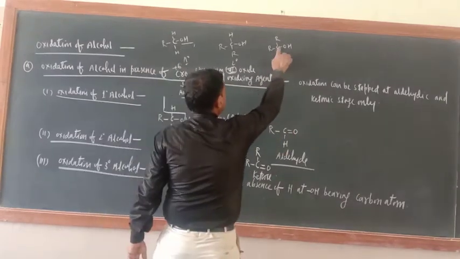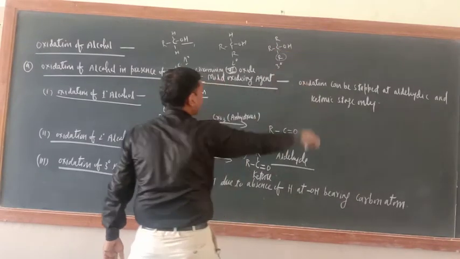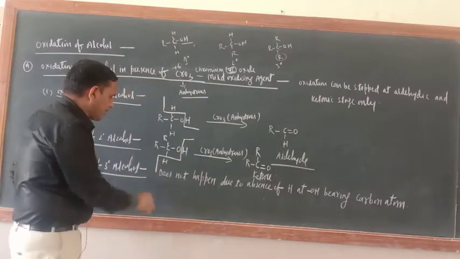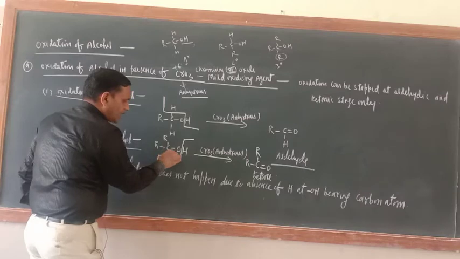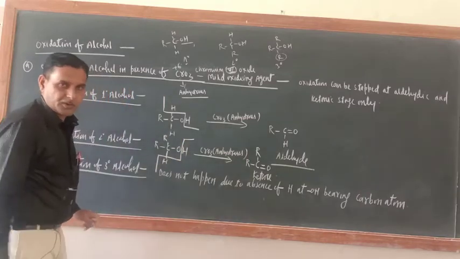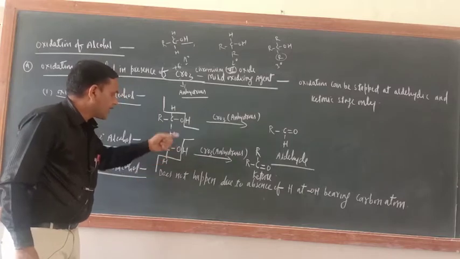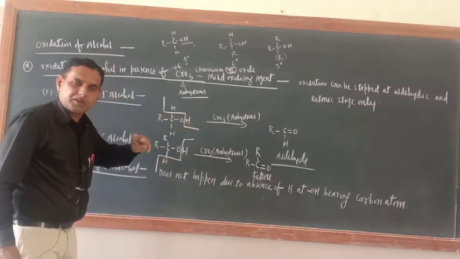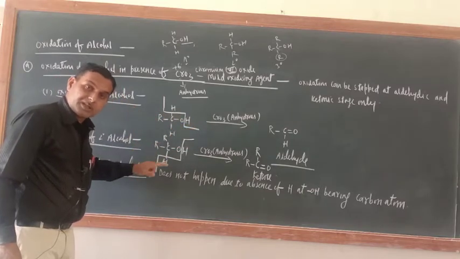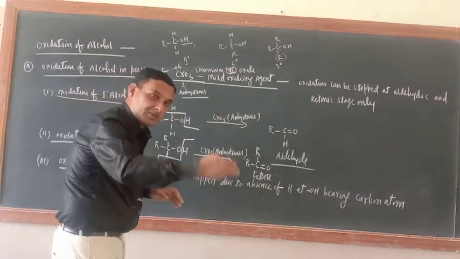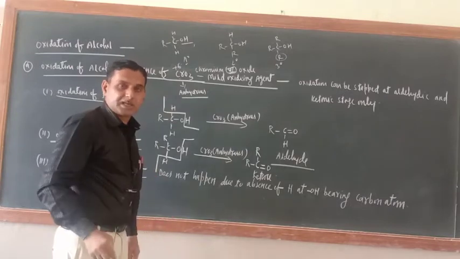Just see here, this carbon atom does not contain hydrogen. During the course of oxidation of alcohol, see how important this hydrogen is. If this hydrogen is removed, then only ketone and aldehyde will be formed. If this hydrogen is there, then one oxygen will be added and it will be converted into COOH, carboxylic acid.